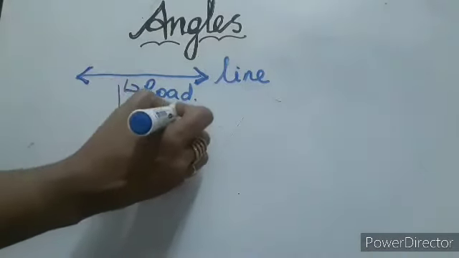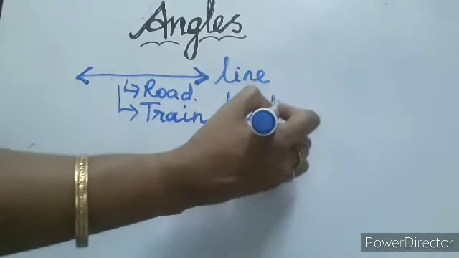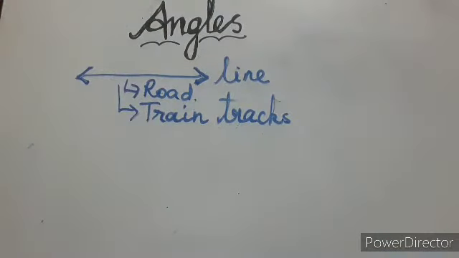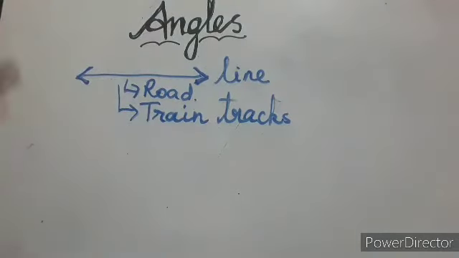Did you see the train tracks? In the train tracks also there is no starting and ending point. Am I right? It goes both the sides endlessly. That's why the line has no starting and ending point. It moves both the sides endlessly. So that is called line.